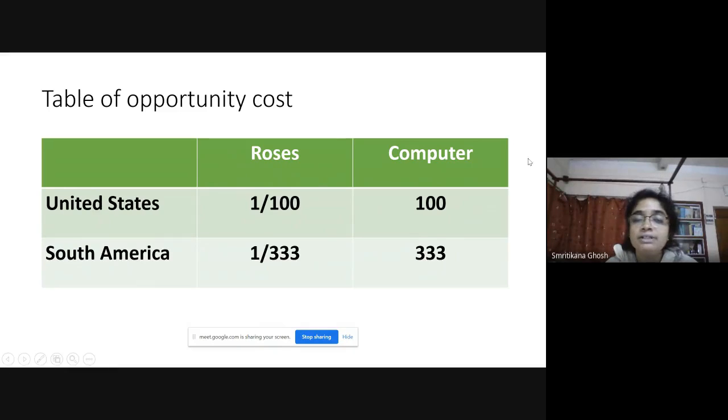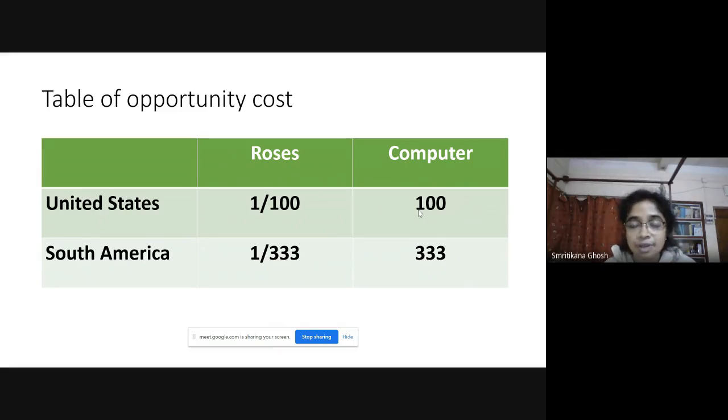Now, what about the computer? As 100 is less than 333, the opportunity cost of computer is least in United States than South America. So, United States has comparative advantage over computer production than South America.